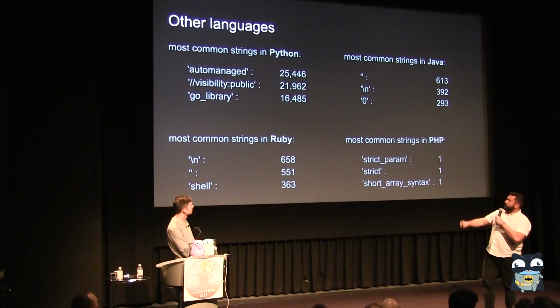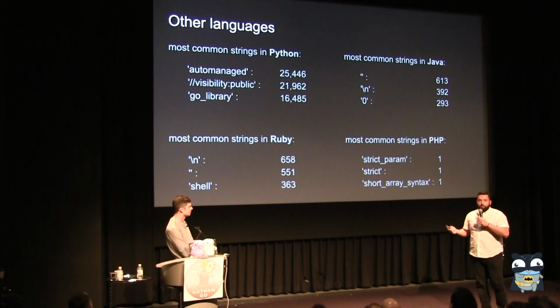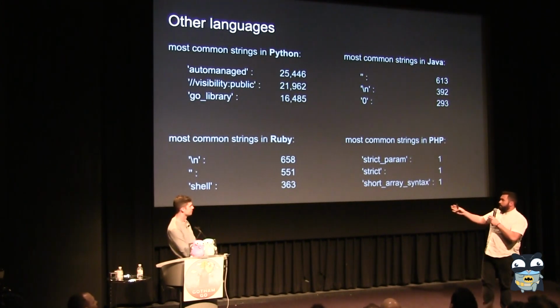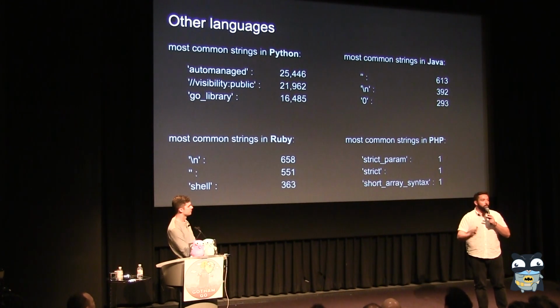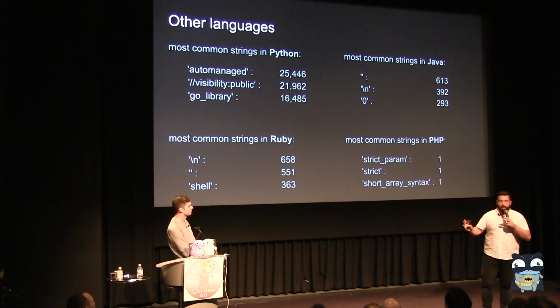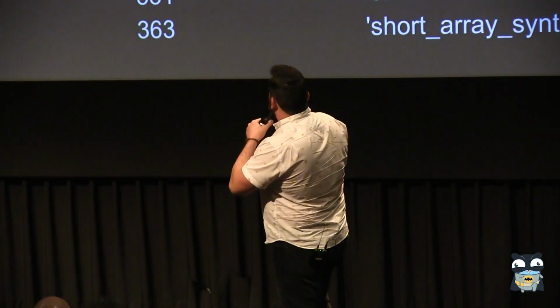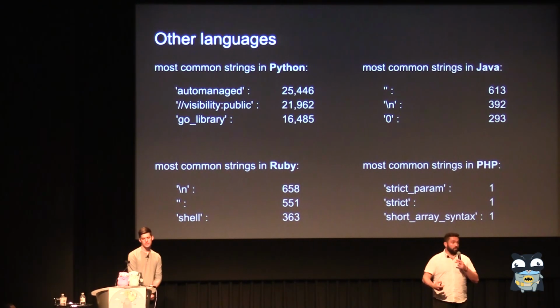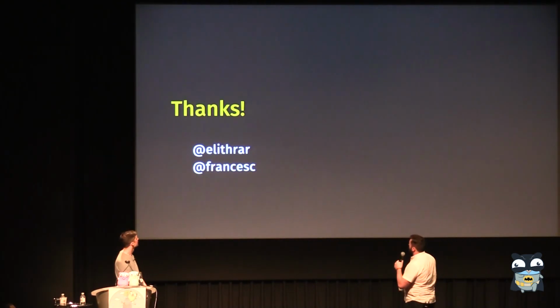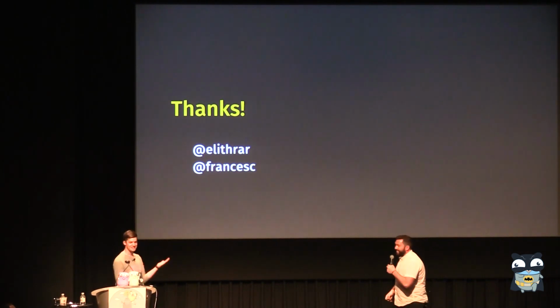In Ruby, we find the line break, which I guess makes sense. I don't know exactly what we did with that. Empty and then shell, and I'm pretty sure that's from Chef or some other tool that uses Ruby that looks like that. And then for Java and PHP, there's so little of that in our repositories that it's not really meaningful. But that same query with a larger data set, we've returned something that is actually useful. And that's it. Thank you.